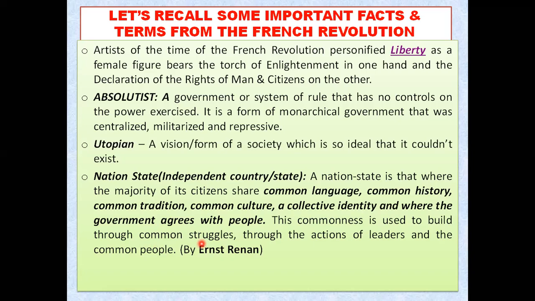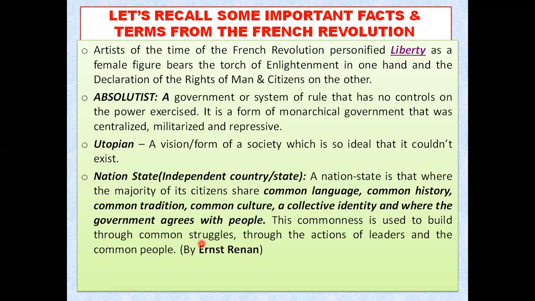So that common struggles I'm talking about, that common identity I'm talking about, people started feeling and developing the common culture as well as the identity. They started feeling that it is their nation and the Britishers are the foreigners, they should leave our country. That was the common feeling among the people. So a nation state is such a state where the people have such a common feeling, such a common culture and tradition, and they feel that they are one and not different.